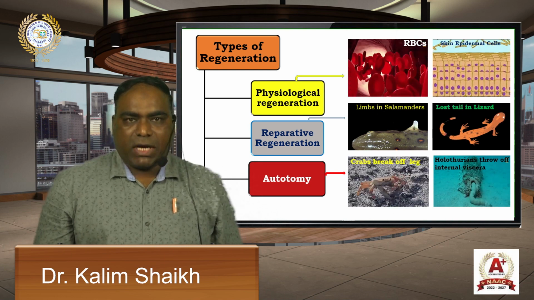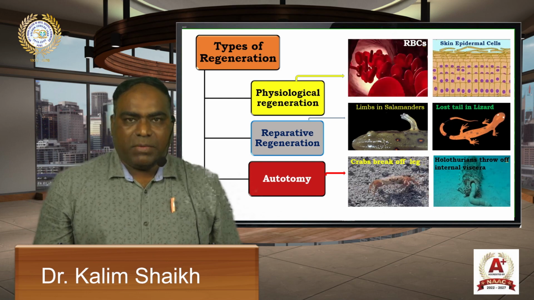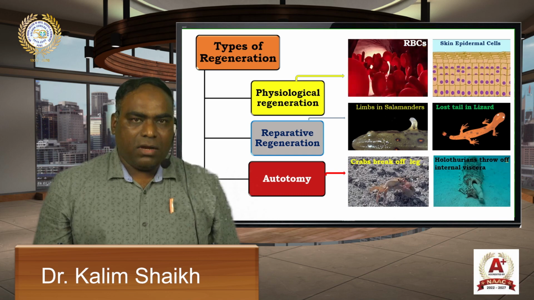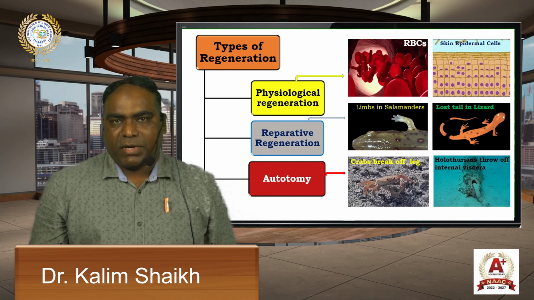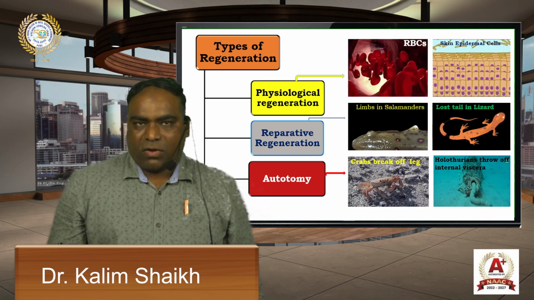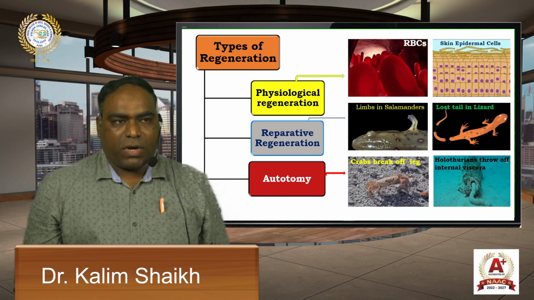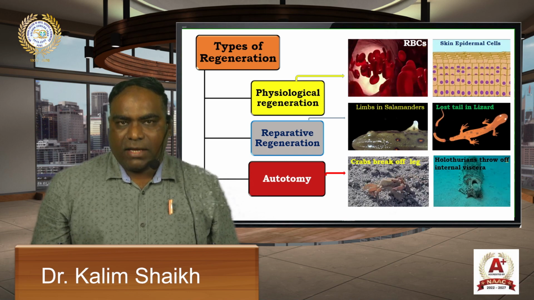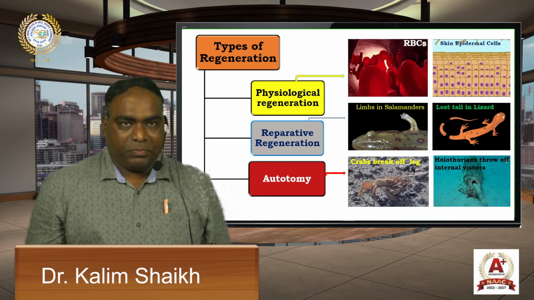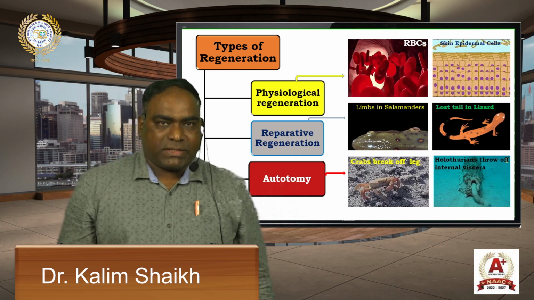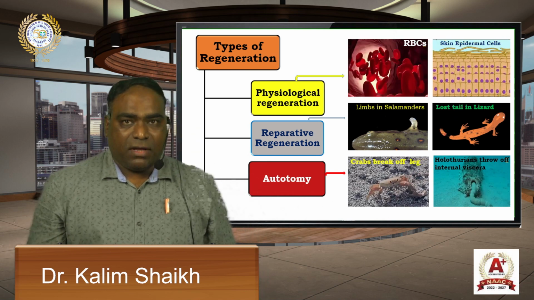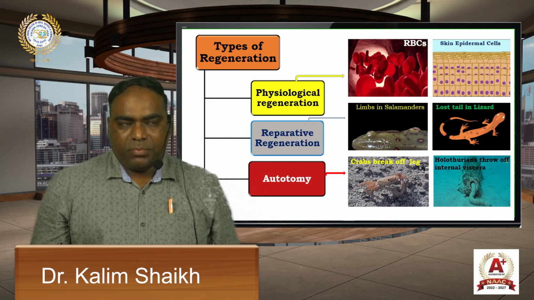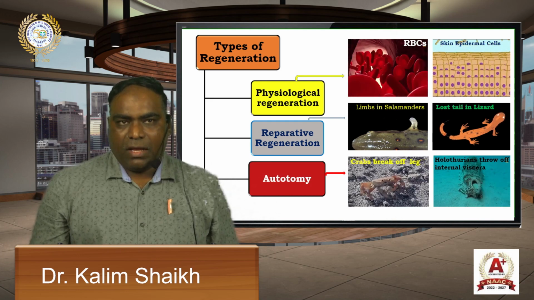And the third type is autotomy. In some animals, like starfish, some part of the body is broken off on being threatened by a predator. This phenomenon of self-mutilation of the body is called autotomy. For example, crabs break off their leg on approaching of the enemy. Holothurians, means sea cucumbers, throw off their internal viscera as a defense mechanism, and the break of an arm in the starfish.